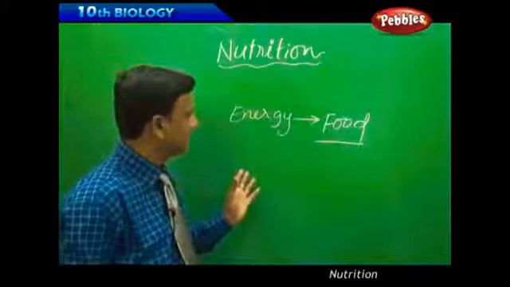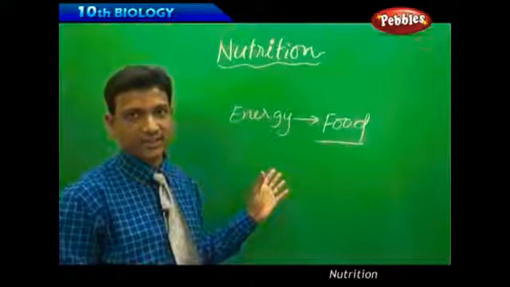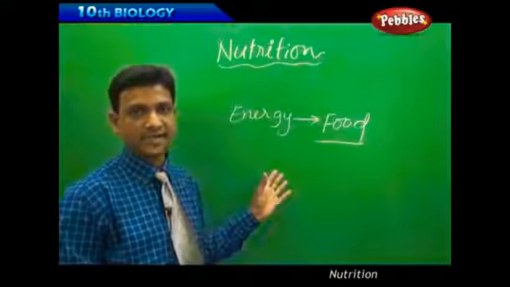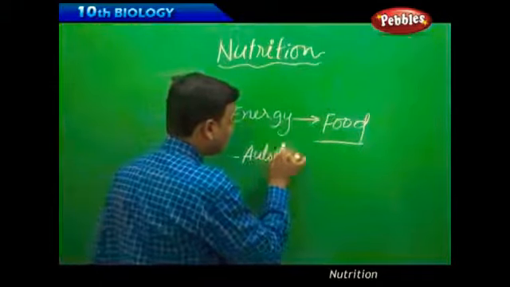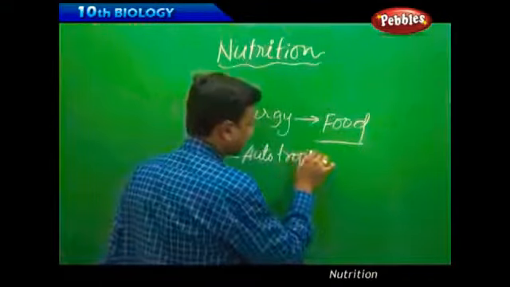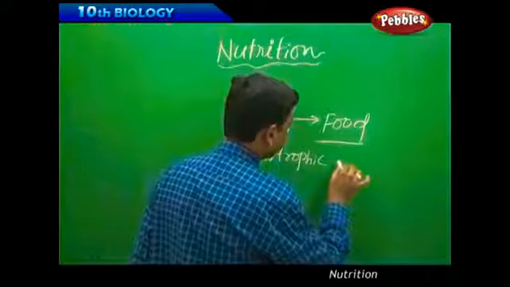So we already studied, and we'll just recall the saprophytic mode of nutrition, autotrophic mode of nutrition, heterotrophic mode of nutrition. Say, for example, if we talk about the autotrophic mode of nutrition.